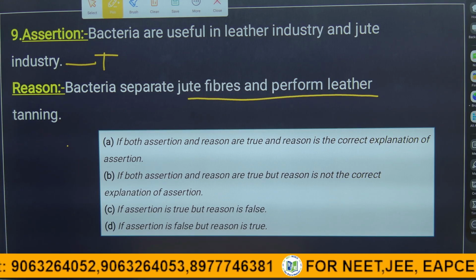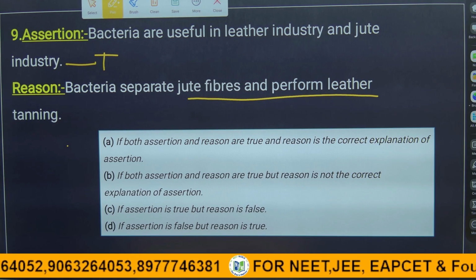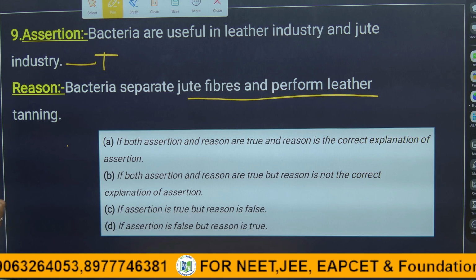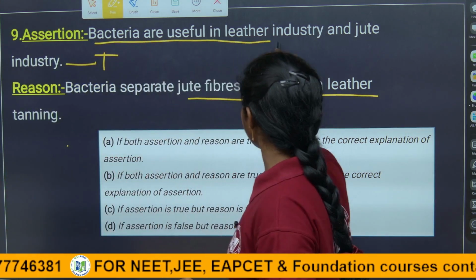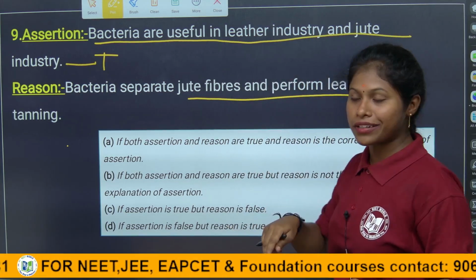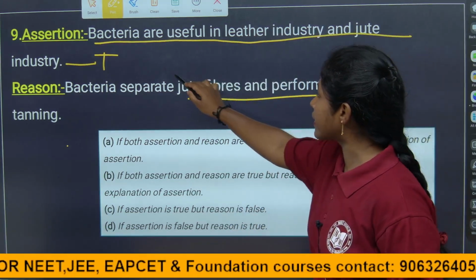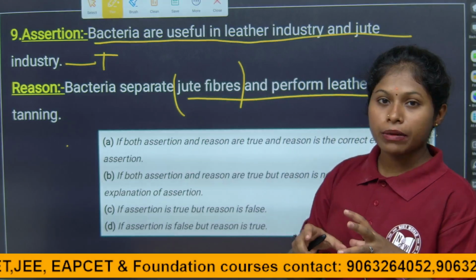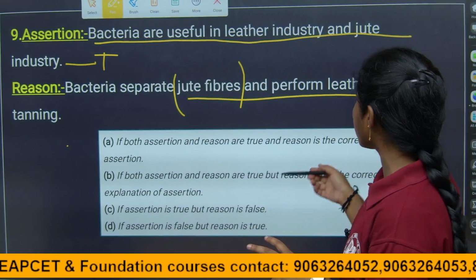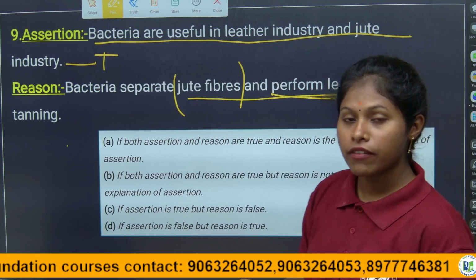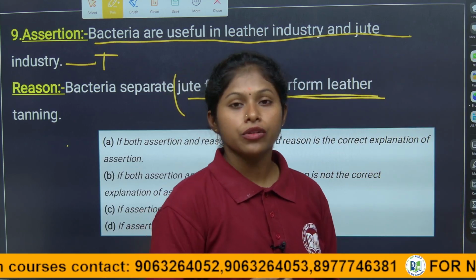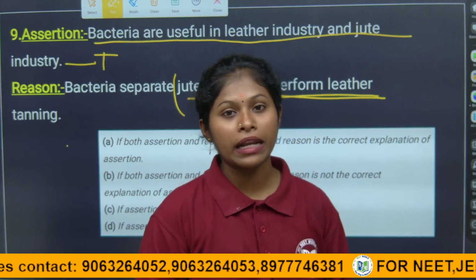So the bacteria plays a very important role in the jute cloth, children. Here, the bacteria is useful in the leather industry and also the jute industry, because they separate the jute fibers so that we can prepare the cloth, okay. And also for the shining purpose, with the help of some chemicals, bacteria will be used for giving the shining for leather and jute.